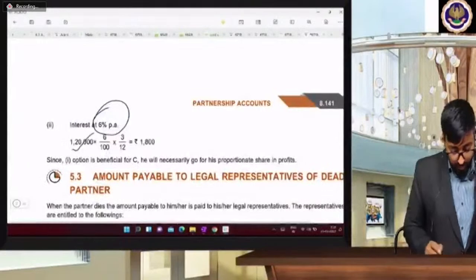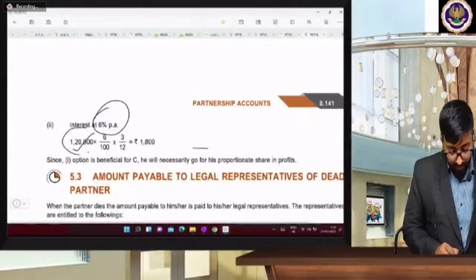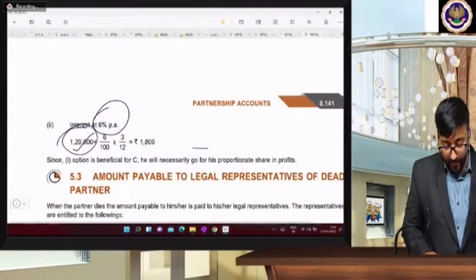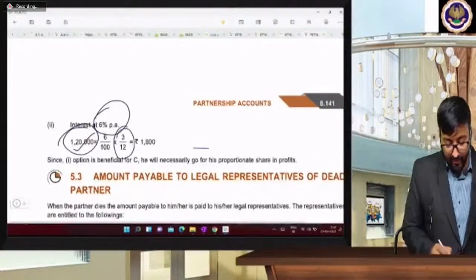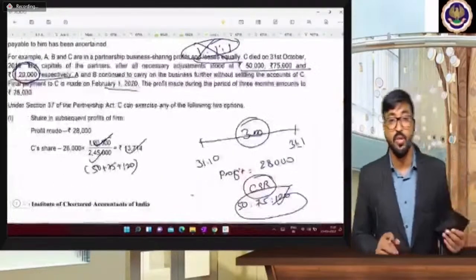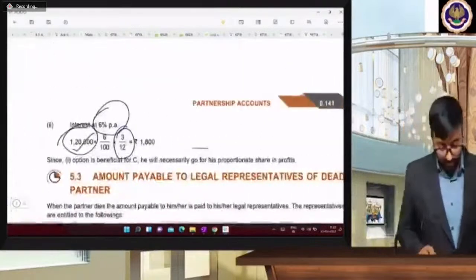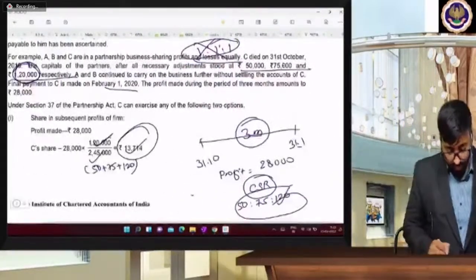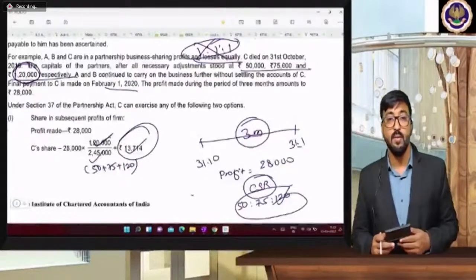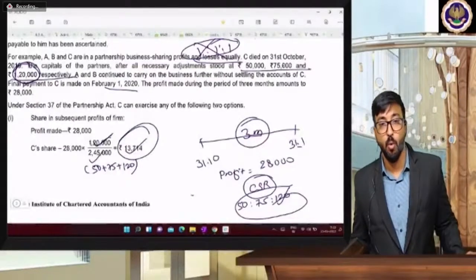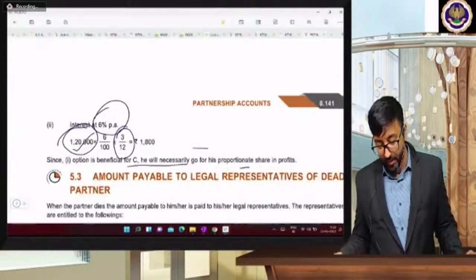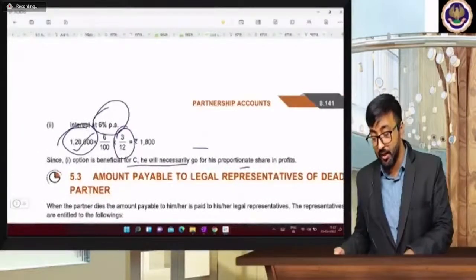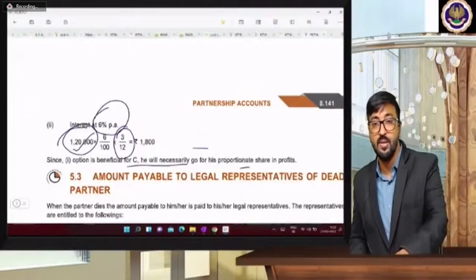And what is the interest? C's capital is 1,20,000, 6% is the interest, and 3 months is the settlement period. So whichever is higher, C will get the higher of these two. So he's getting 13,714. So remember, this is the higher of the two: profit in capital sharing ratio or interest on capital, whichever is higher.